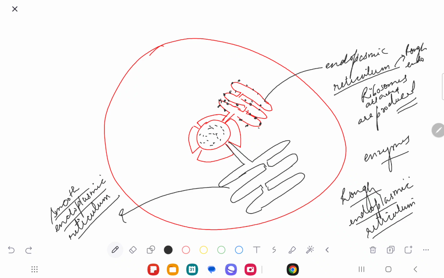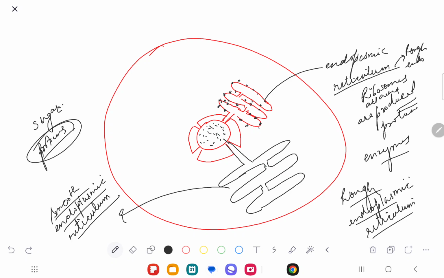Now, whether it is smooth endoplasmic reticulum or rough endoplasmic reticulum, that is definitely there. But there are a lot of other things that are also being prepared by the nucleus. Do you understand? So, what is that? Sometimes the nucleus also prepares sugar. Sometimes the nucleus also prepares proteins. But primarily, the proteins are produced by ribosomes. But the nucleus also produces a part of the proteins.